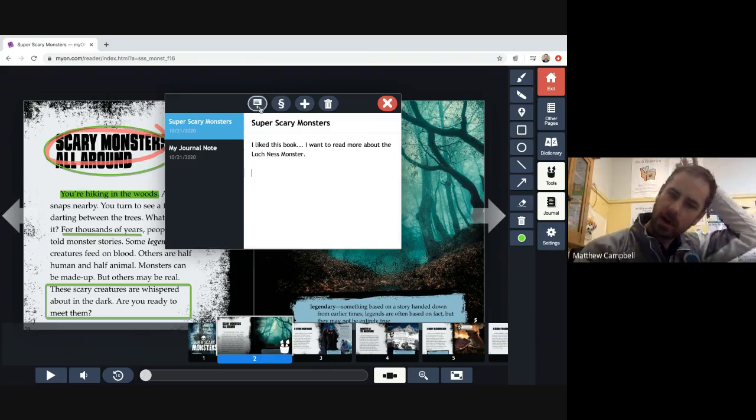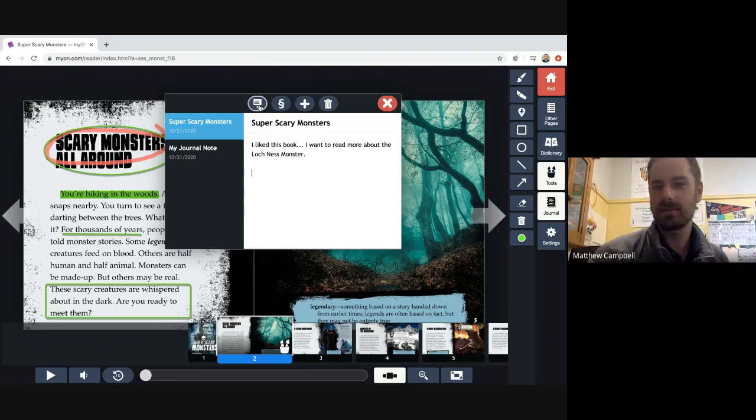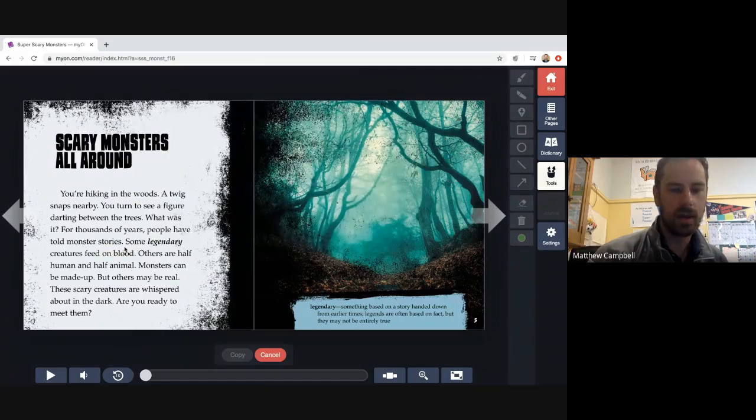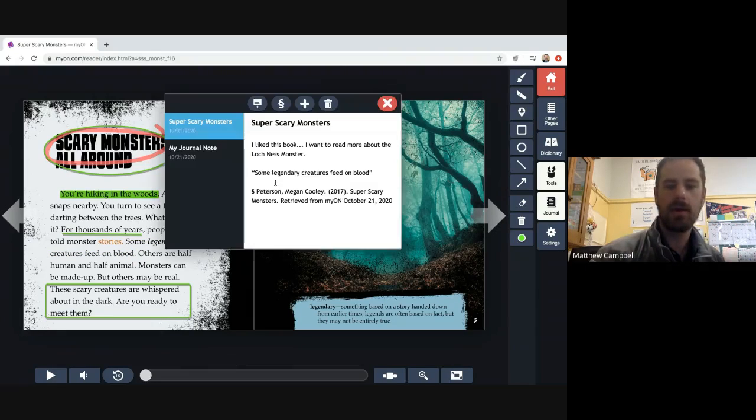You can use this awesome quotation copier. So if I click that button, that's going to pop away, and I'm going to quote this line. I'm going to highlight some legendary creatures feed on blood. And I'm going to click copy, and then I don't have to type it. It quoted it for me. And not only did it quote it, it cited where it came from.